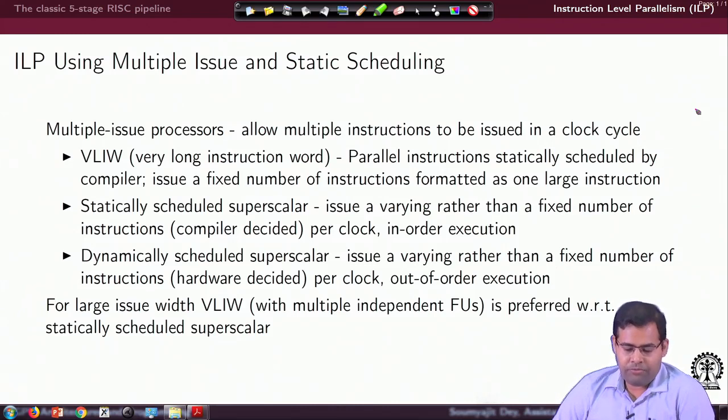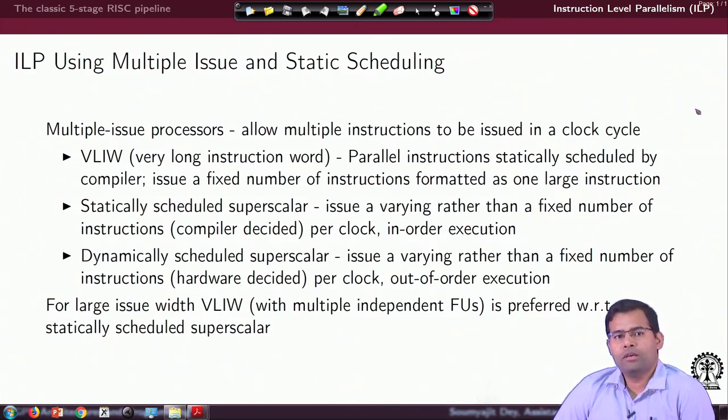Now, if the design philosophy is that we should have a very large issue width, then VLIW is preferred over statically scheduled superscalar, simply because both approaches require support from the compiler, and if we are really deciding that the compiler should be packetizing or doing the issuing of parallel instructions, VLIW makes sense because of the large issue width.